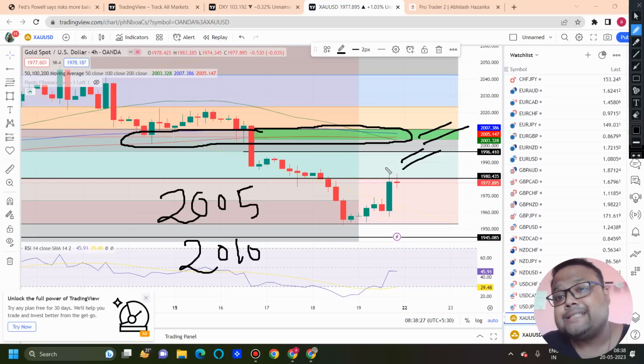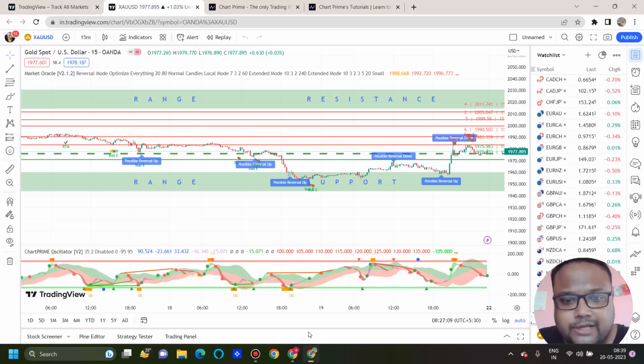And if the market breaks 1986 during the second half with a good amount of buying power and volume, you can also consider a buy above 1986. But try to avoid any position during the first half because the market usually does not show much volatility. And let's look at Chart Prime.